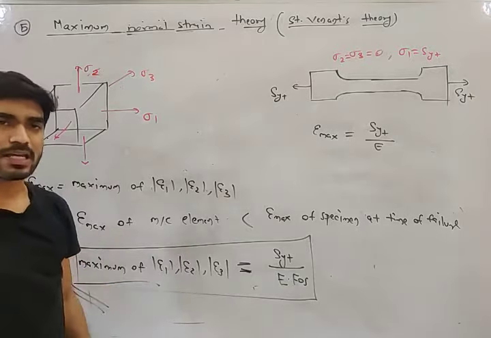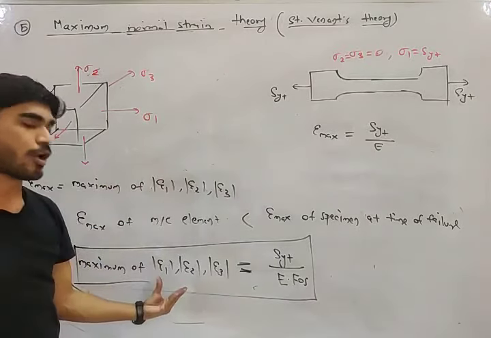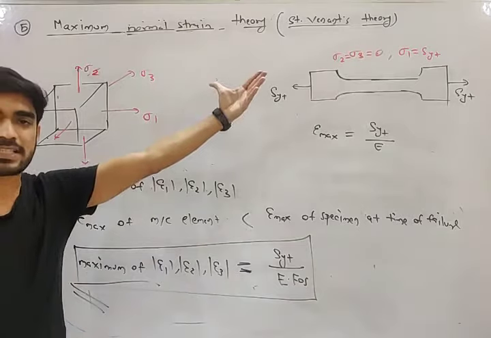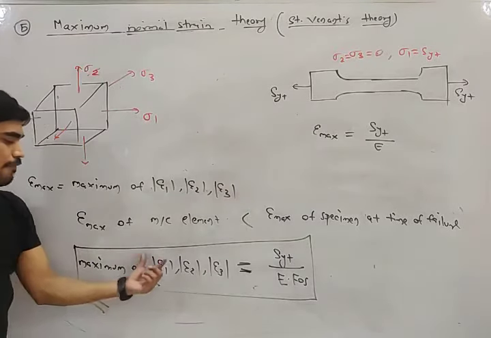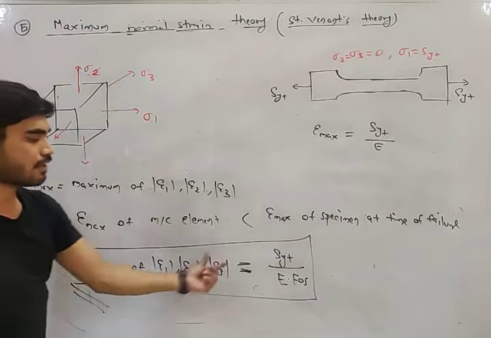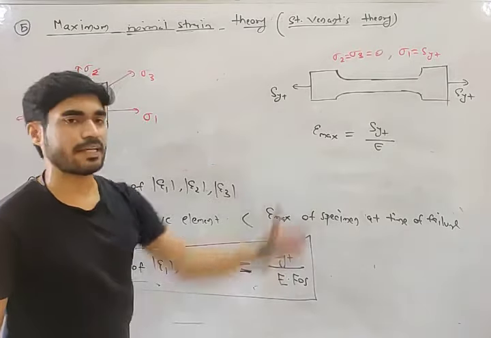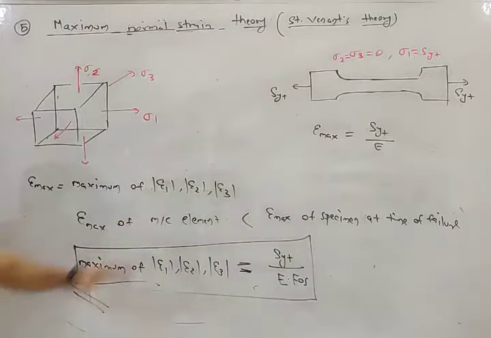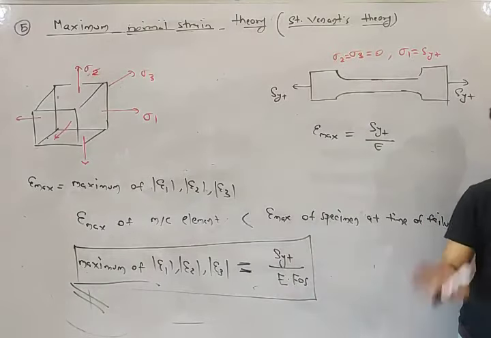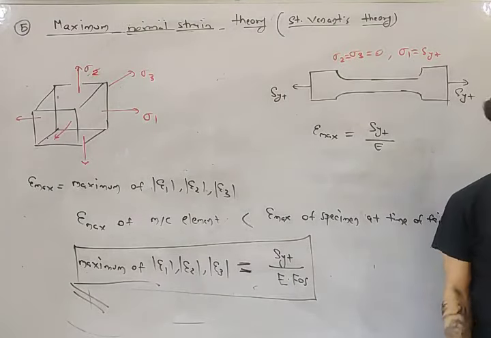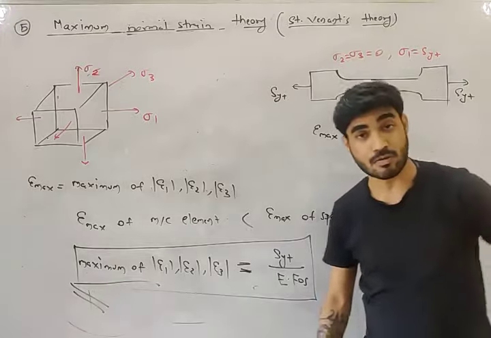Anyone can be maximum. If sigma 1 is maximum, epsilon 1 will be maximum. If sigma 2 is maximum, epsilon 2 will be maximum. So maximum of epsilon 1, 2 or 3 will be equal to SYT by E FOS, my friend. This is the equation according to maximum normal strain theory. So this is the fifth equation. We have seen 4 equations in 4 theories of failure, and this is the fifth equation.